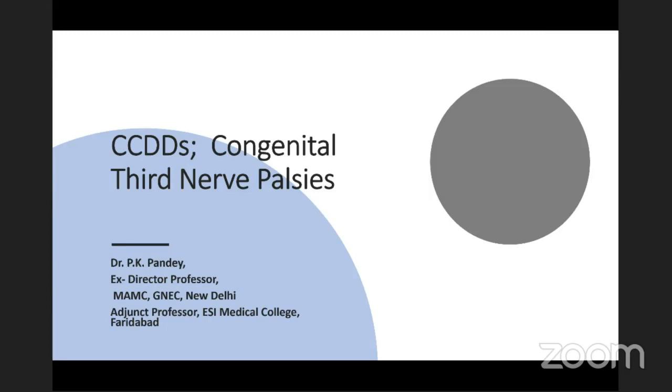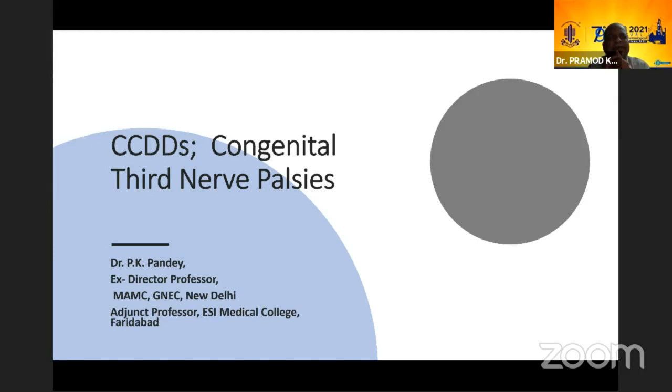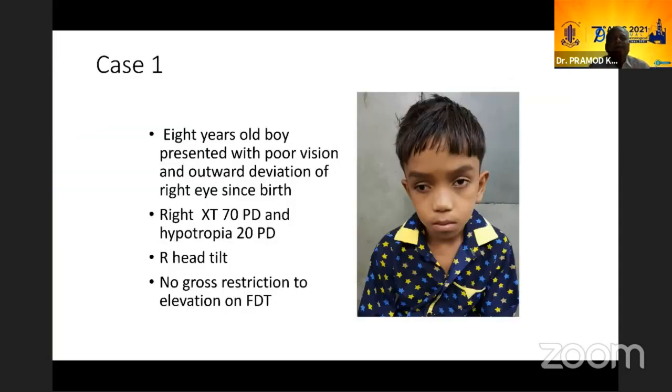We have been traditionally thinking that third nerve palsies are third nerve palsies, and they don't cross borders with the CCDDs. I just want to show some cases with a lot of aberrant disinnervation to show that third nerve palsies we should also look at as CCDDs. About 20-25% of the cases of third nerve palsies have been shown to have hypoplastic oculomotor nerve, so they do come into the CCDD basket. I'll be showing 3 patients. These all 3 have been published.